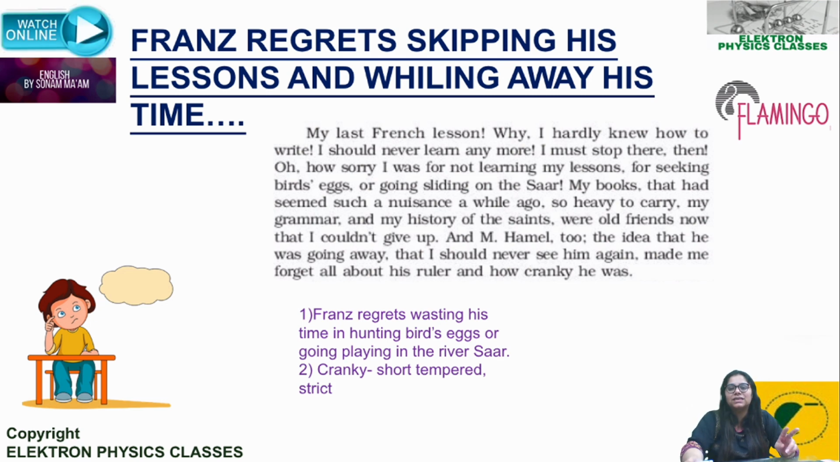So now the two important points from this paragraph are that one, Franz regrets wasting his time in hunting birds' eggs or going playing in the river Saar, and secondly, now he has so much realization about wasting his time, and also he realizes the importance of M. Hamel as a teacher, and all these things come to him now that he knows that from tomorrow onwards Hamel would not be there. So now he's no more worried about the strictness or the crankiness of Hamel. He just is feeling an emotional connection, an emotional attachment with Hamel, right?